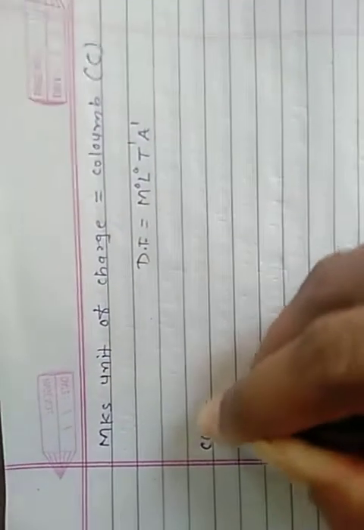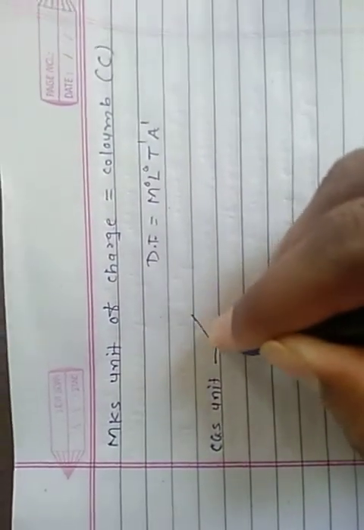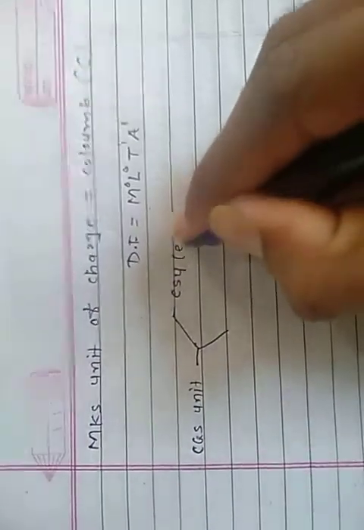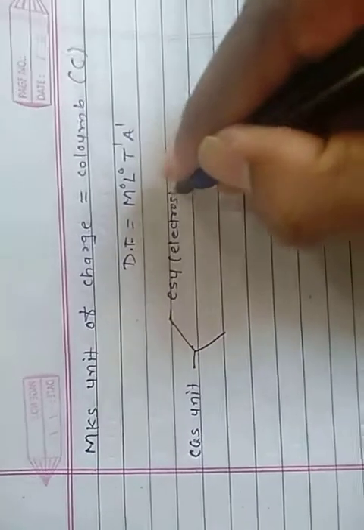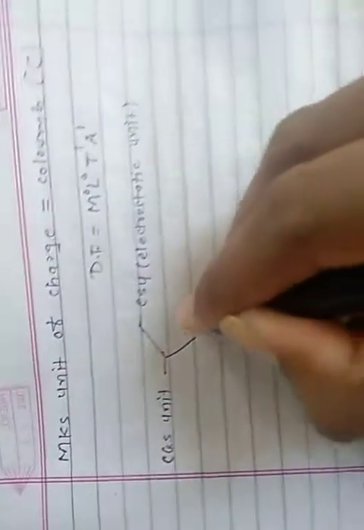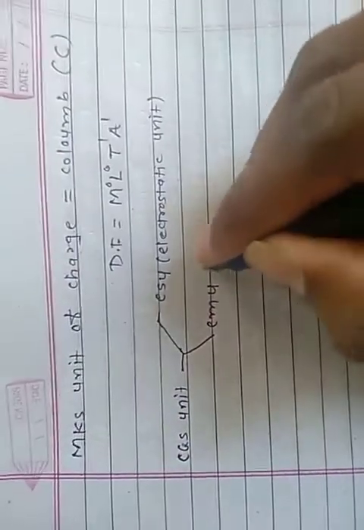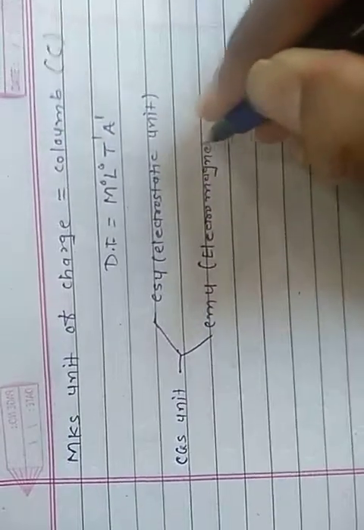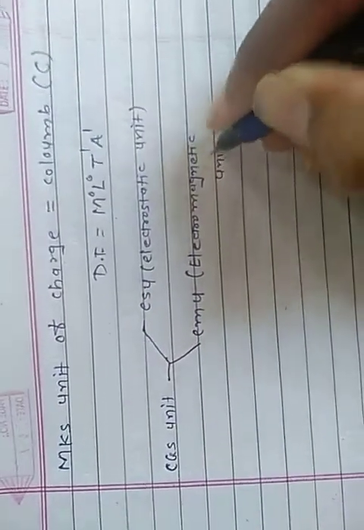Also we consider the CGS units. The first CGS unit is ESU, called the electrostatic unit, and the second is EMU, the electromagnetic unit.